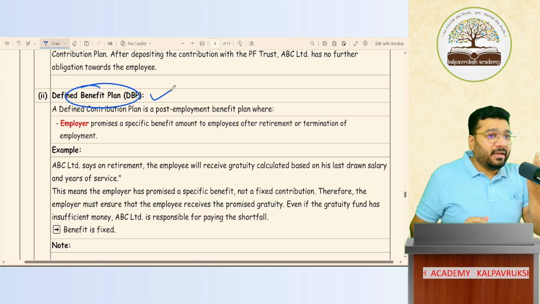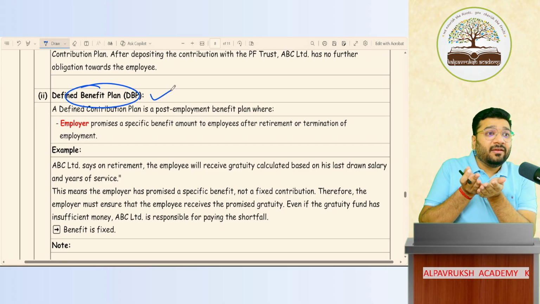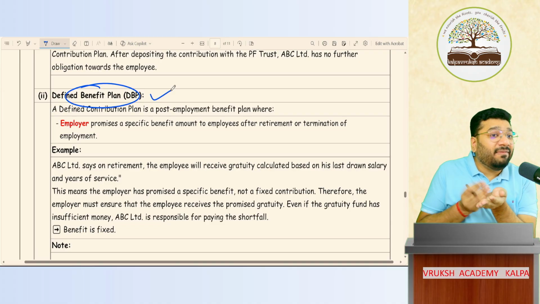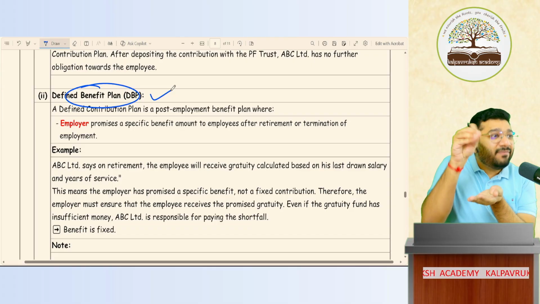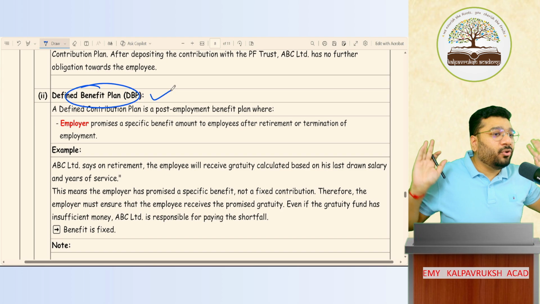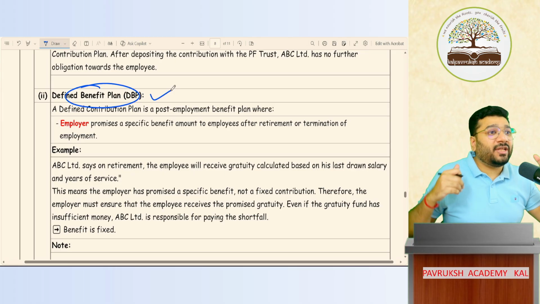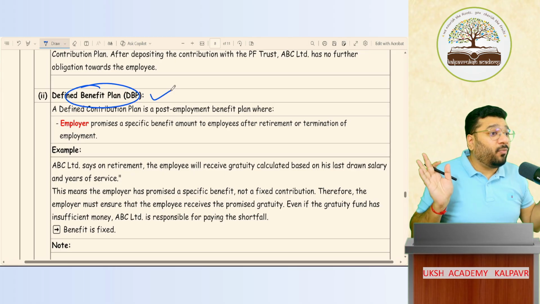Now, suppose every month I have to save 10,000. For what? In total, I'll pay the money where? To the employee in future. So that money, will I keep in my hand idle? No, I will invest it wherever required. That investment is called contribution. But that investment I can do wherever I want to do. There is no restriction. So when I make some contribution where there is no restriction, I can do it wherever I want to do, however much I want to do.